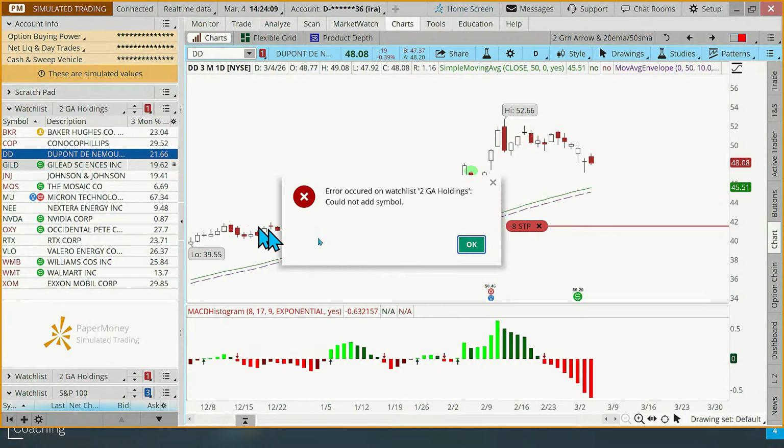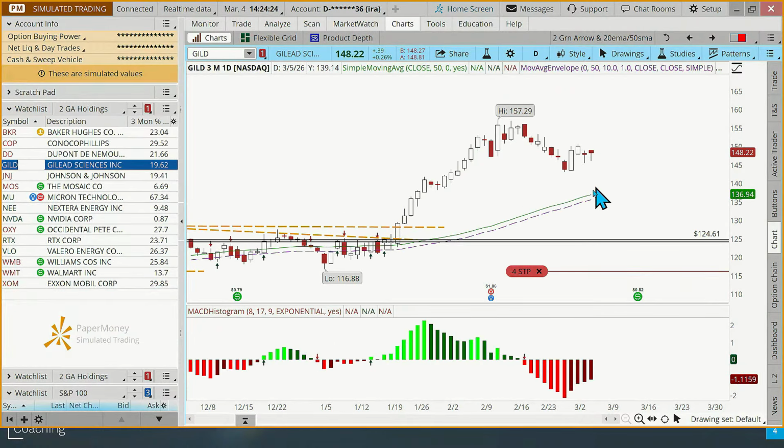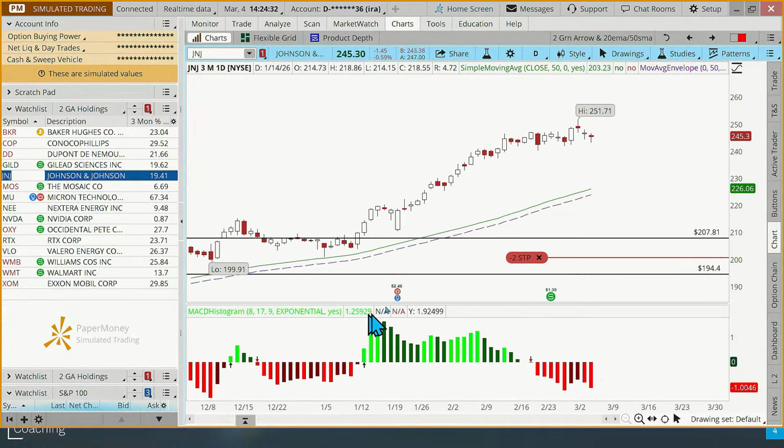All right. DuPont. So DuPont over here. Again, questions are pretty easy. Is it above the moving average? Yes. Is the MACD green? Nope. We're done. That's all. That's as long as it takes to analyze these. Right? Gilead. Okay. Above the moving average. MACD's red. Nothing to do. We don't have to adjust our existing stop, and there's no new buy signal. Johnson & Johnson. Okay, above the moving average, MACD's red, nothing new to do here either.